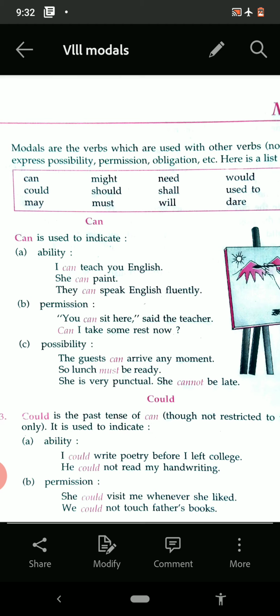And the third one is possibility, meaning whether things are possible or not. The guest can arrive any moment, so lunch must be ready. She is very punctual, she cannot be late. So here the word can is used as possibility. Okay, I think can is clear to you.